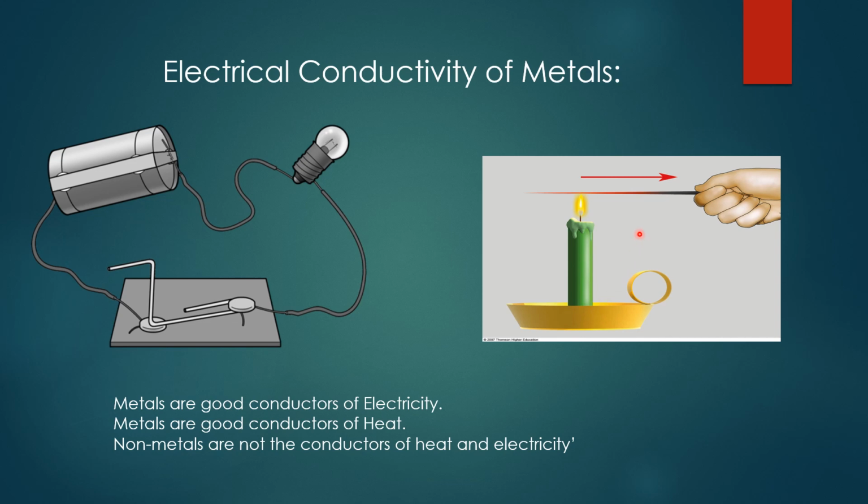The handles of the utensils are non-metallic, because heat cannot be transmitted to your hand as non-metals are bad conductors of heat.